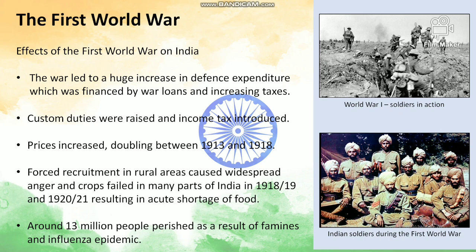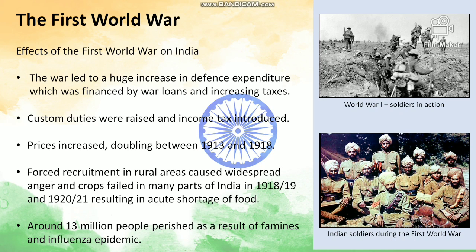So war always leads to hampering of social and economic conditions of a country. The same were the effects on India, which was a colony of Britain at that time. So now the effects of the First World War on India. That war had adverse effects on India.